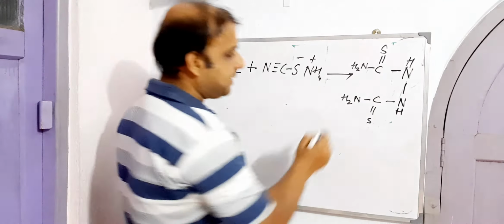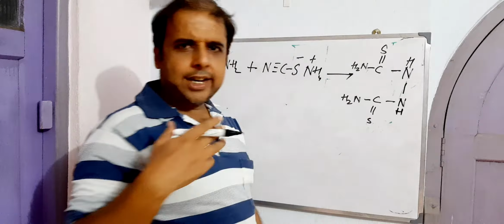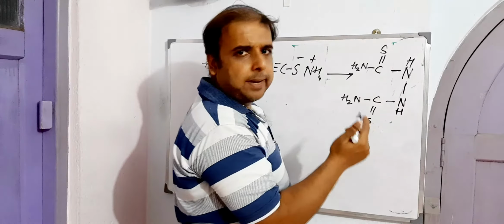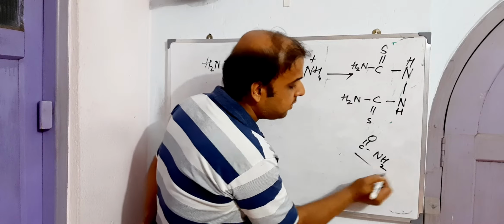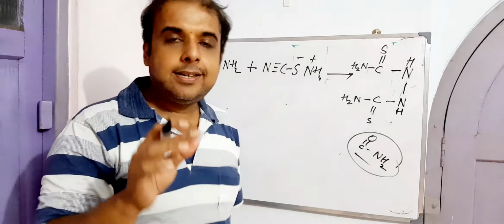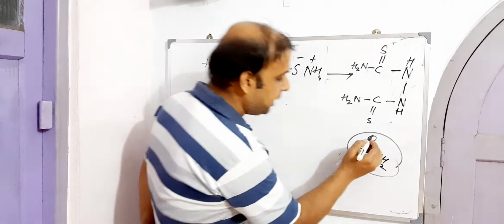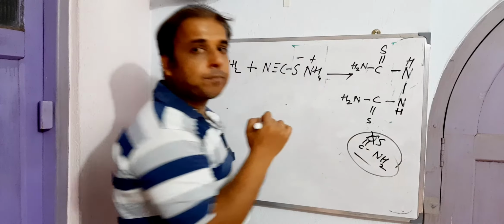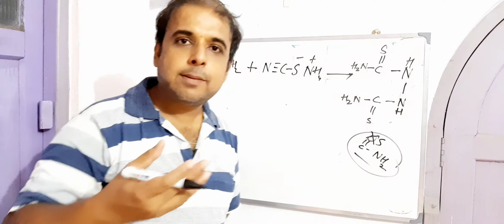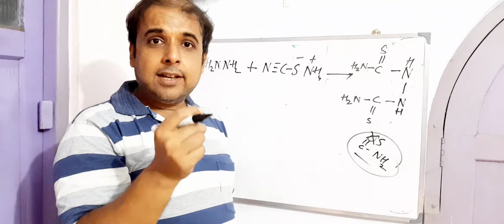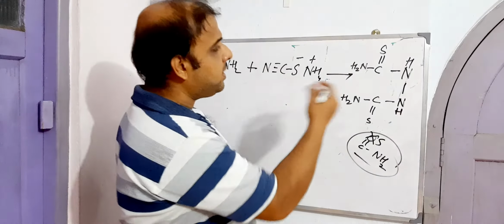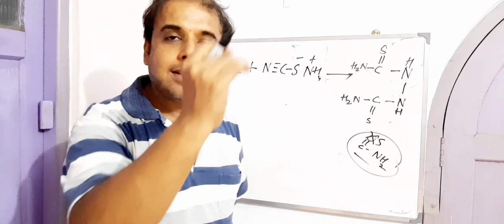That means this is a thiocarboxamide kind of thing. This is basically CONH2. If we look at CONH2, this is carboxamide, and if I replace the oxygen with sulfur, this will become thiocarboxamide. So we have 2 thiocarboxamides, which can be presented as bis thiocarboxamide.